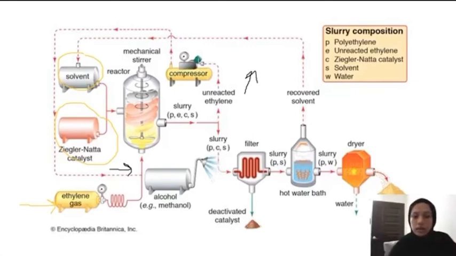Now we are left with the other slurry composition, the polyethylene, catalyst, and solvent. Here the catalyst will be neutralized by alcohol, for example methanol, and filtered out from the filter.